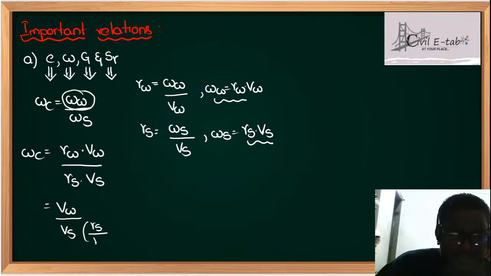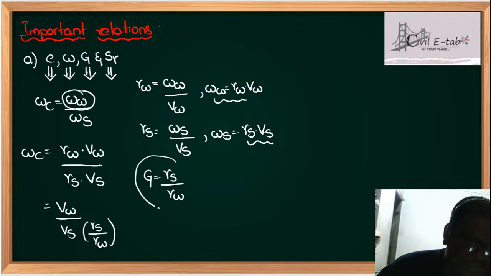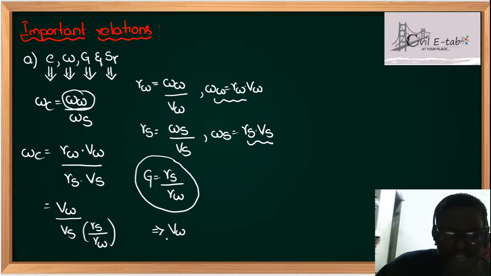What do you mean by gamma S by gamma W? Can you tell me, students? G is nothing but gamma S by gamma W. Remember, students, G is nothing but gamma S by gamma W. From this, the equation can be written as VW by VS into G.